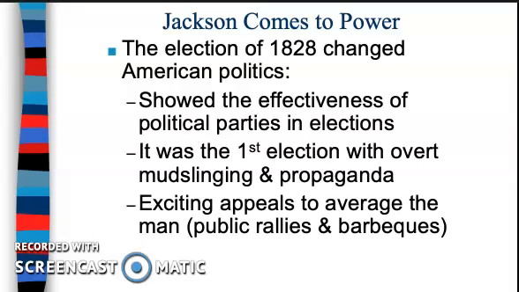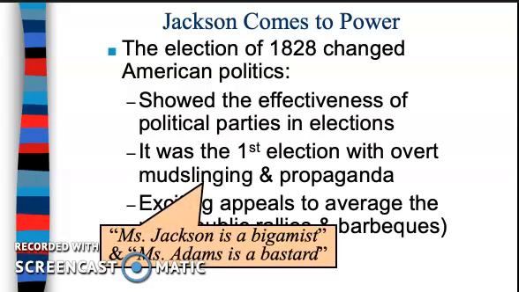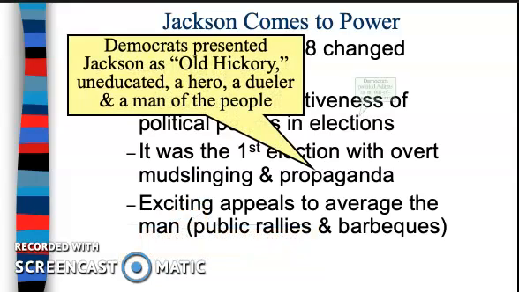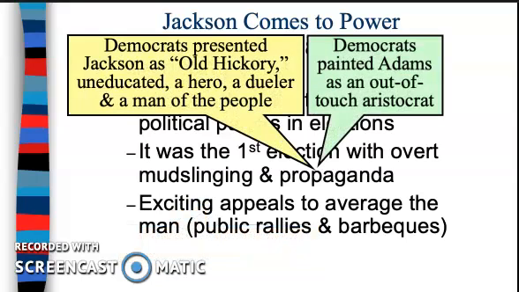And we also saw with the election of 1828 these exciting appeals to average people: public rallies, barbecues, and they gave out plenty of alcohol. So once again, Mrs. Jackson was a bigamist. They called Mrs. Adams a bastard. Some pretty terrible stuff. And they also tried to present people in different lights.